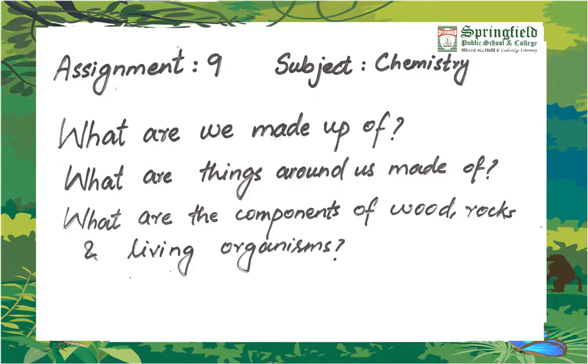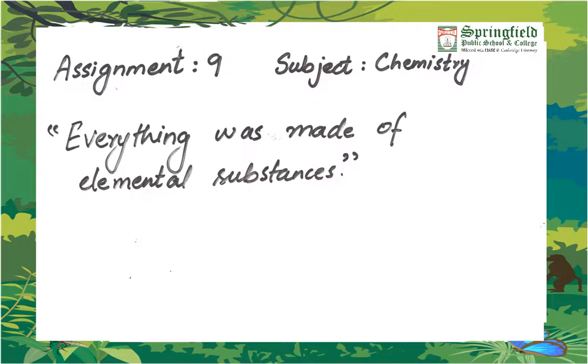There were different scientists and philosophers who tried their best to find out the components which were the basic units for different materials in the world. After many researches, they came to understand that everything was made of elemental substances. Now these elemental substances were different for the scientists or philosophers or thinkers of different ages and in different centuries. Let's see the history of these discoveries.